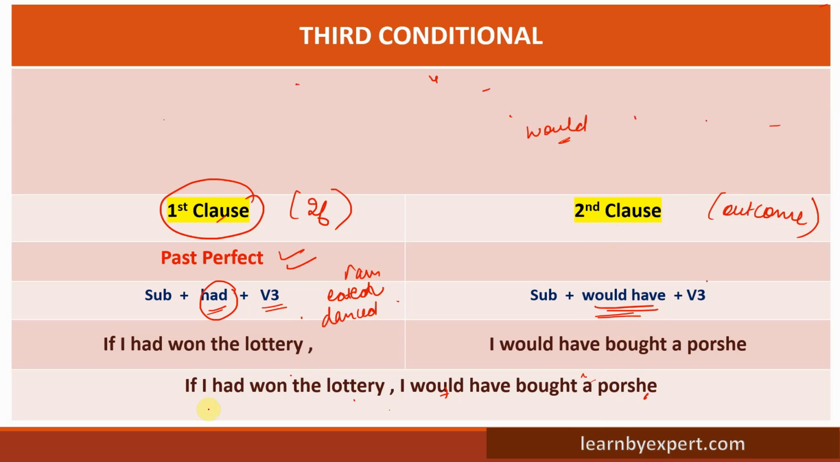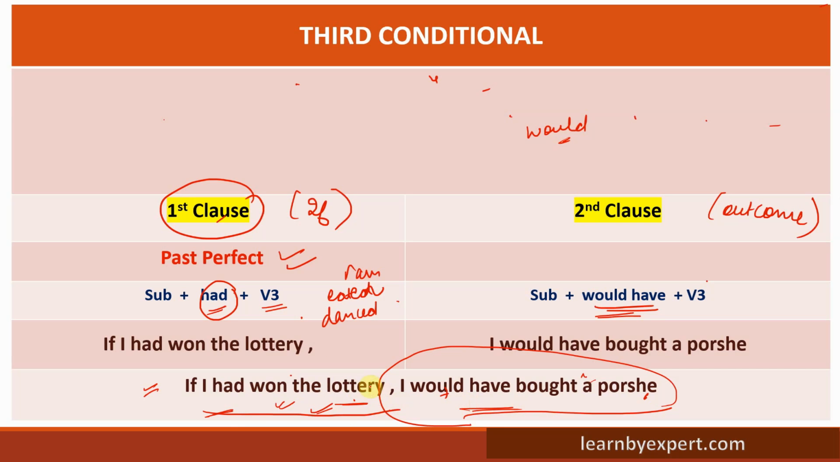Okay, let us see the example. If I had won the lottery, I would have bought a Porsche. Now, did you see herein? That means I purchased the lottery ticket in the past, but I couldn't win the lottery. So I'm just imagining. I wish the action should have been different. I wish I had won the lottery. Then the outcome is different. That means I would have bought a Porsche.